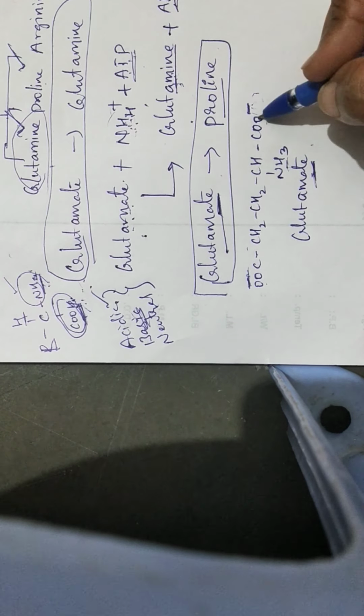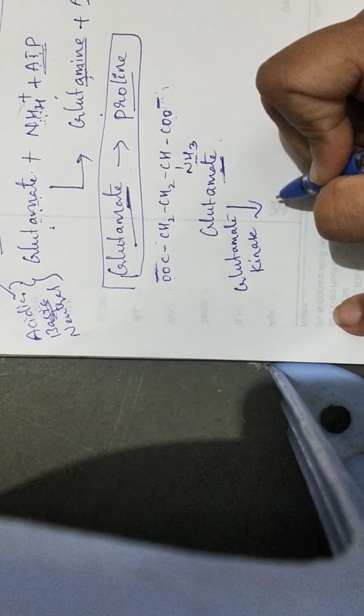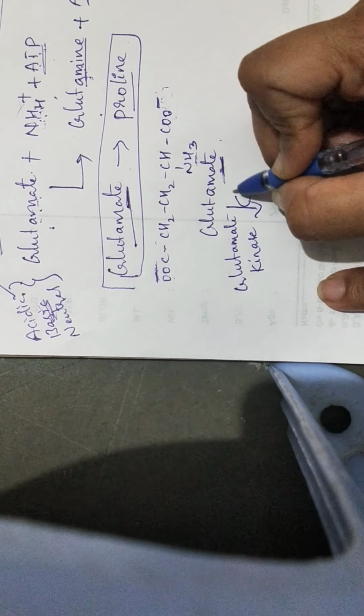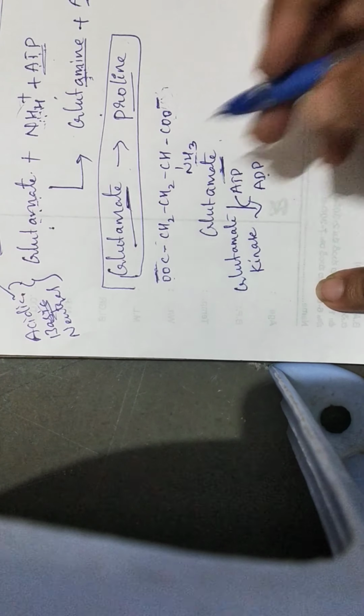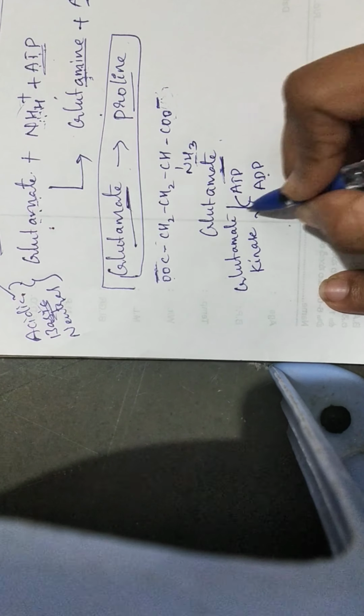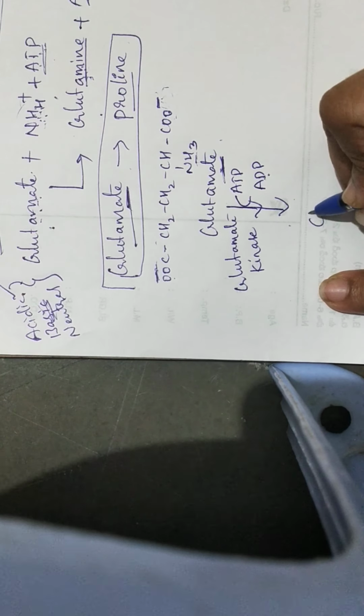So glutamate, what is the next reaction? The enzyme is glutamate kinase. In the presence of glutamate kinase, ATP gets converted to ADP. So ATP to ADP means one phosphate gets added to this glutamate. So it will become CH2, same, COOP.